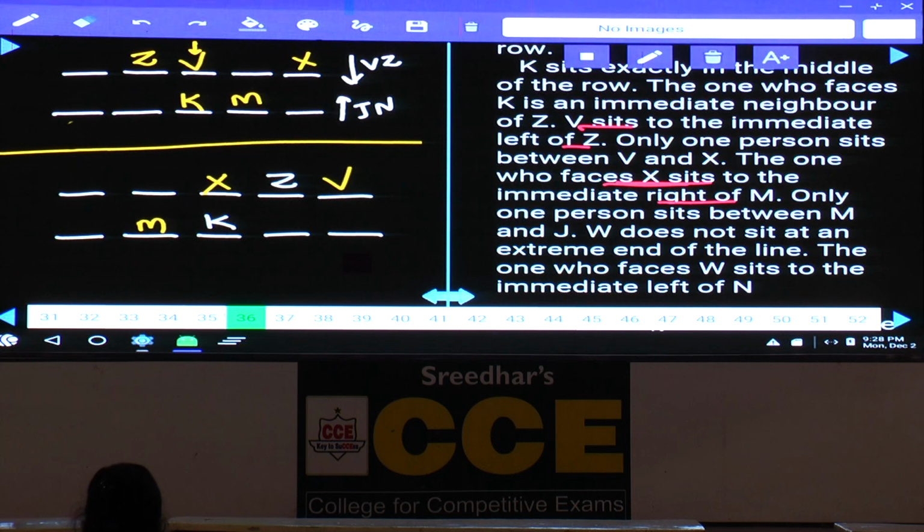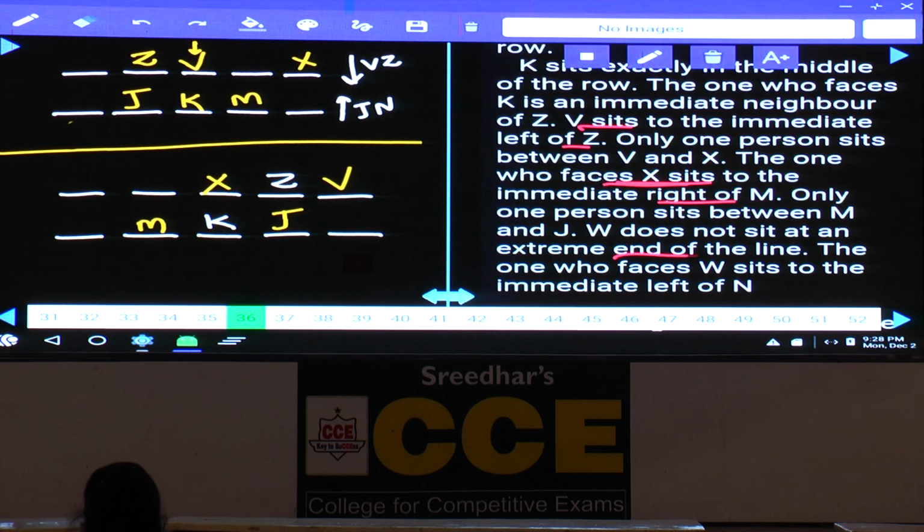And only one person between M and J. One person between M and J, in both the cases Z and J are opposite to each other. And W does not sit at any one of the extreme ends of the line. As W is not at the extreme end of the line, W is here in the first case, and in the second case W and M are opposite to each other. And the one who is facing W sits to the immediate left of N. Now the one who is facing W, that is this person, is to the immediate left-hand side of whom? Immediate left-hand side of N, N must be here. Now the one who is facing W, this is M, is to the immediate left-hand side of N, means K and N must be in the same place.